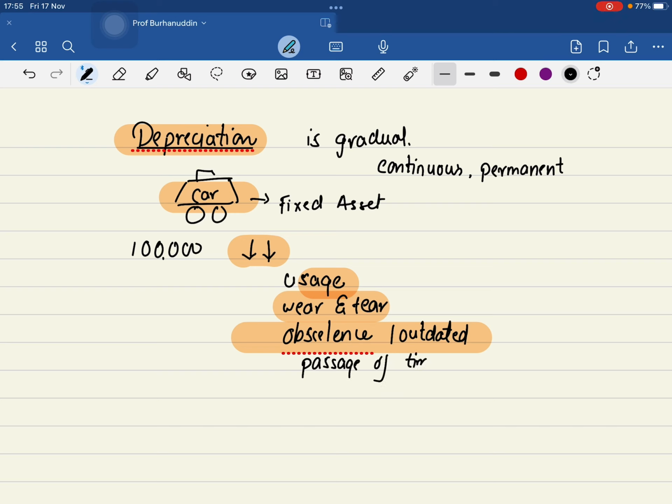Passage of time. So depreciation is a gradual, continuous and a permanent fall in the value of fixed assets due to wear and tear, usage, that is usage, wear and tear, passage of time, obsolescence and being outdated. These two are the synonyms. Do you understand this? So I have memorized the definition. And with the definition many things are getting clear also.